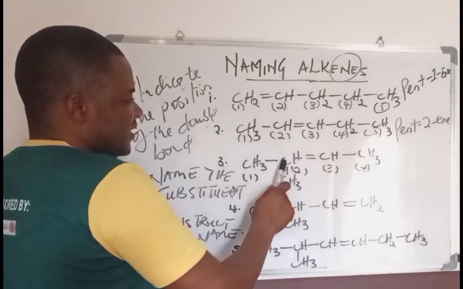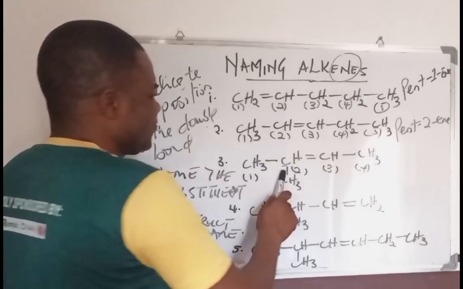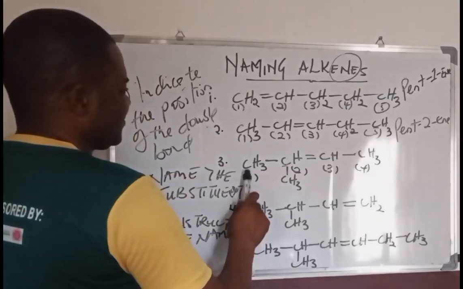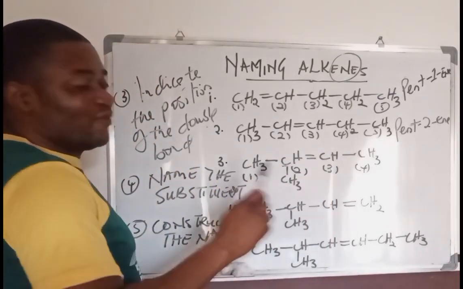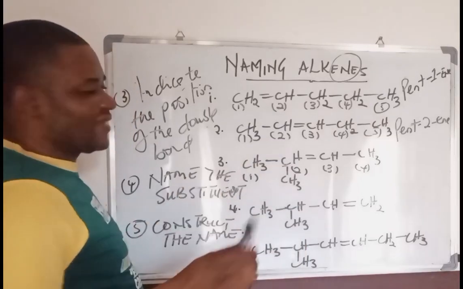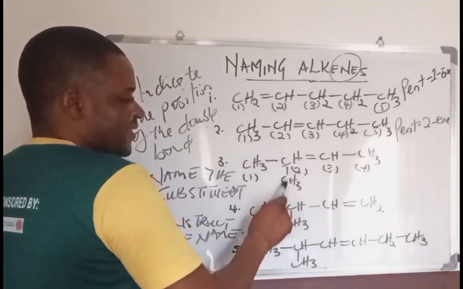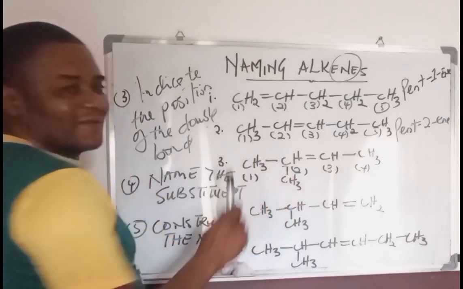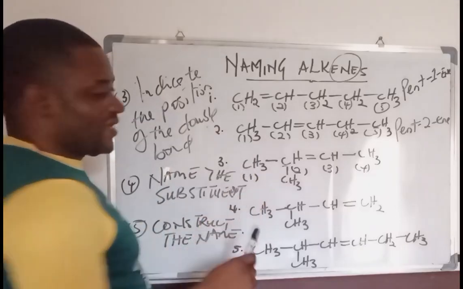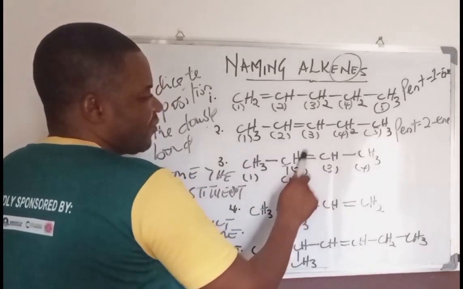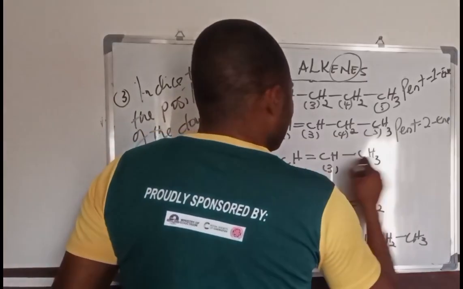So we are going to now name it like this. 2-methyl. 1, 2, 3, 4, butane. We can't say butane 1, butane 2. So we say 2-methyl. Since the methyl group is in the 2, 2-methyl but-2-ene, the 2 is showing that the carbon double bond is also in the second carbon.